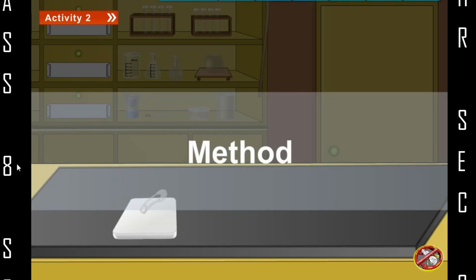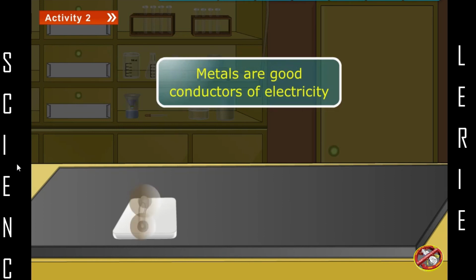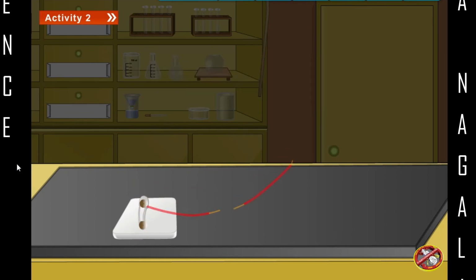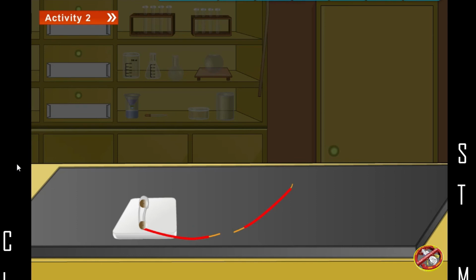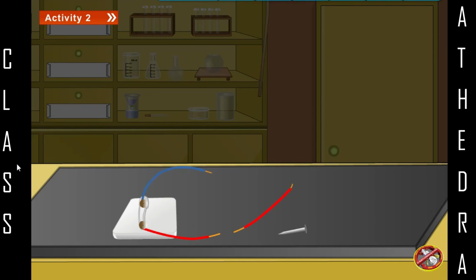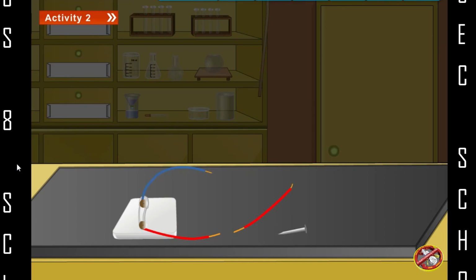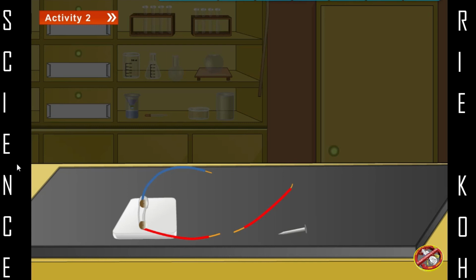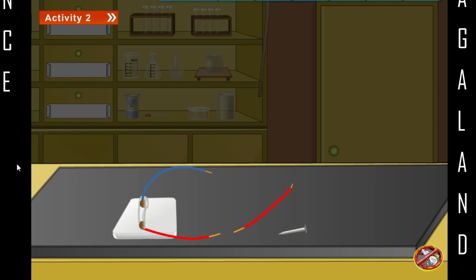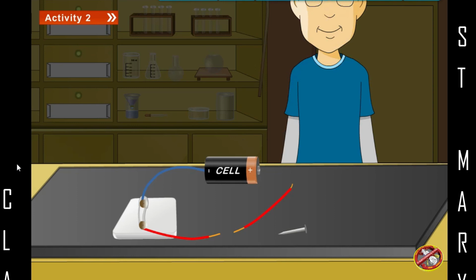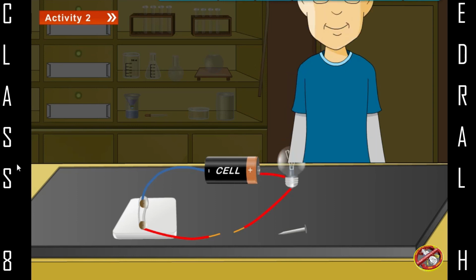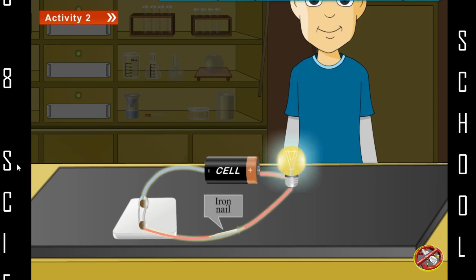Method: we make an electric tester by connecting a cell, an electric bulb, a key and connecting wires to test whether electricity can pass through an object or not. We connect an iron nail in the circuit. We will notice that the electric bulb glows.